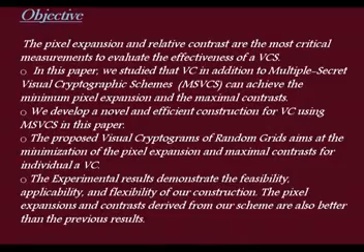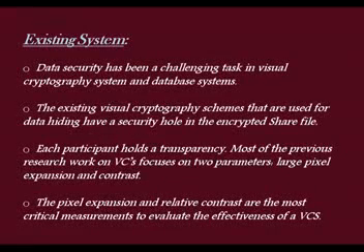Objective: the pixel expansion and relative contrast are the most critical measurements to evaluate the effectiveness of a VCS, that is, visual cryptography scheme. In this paper, we studied that visual cryptography, in addition to multiple secret visual cryptography schemes, can achieve minimum pixel expansion and maximal contrast. We develop a novel and efficient construction for VC using MS VCS in this paper. The experimental results demonstrate feasibility, applicability and flexibility of our construction. The pixel expansions and contrast derived from our scheme are also better than the previous results.